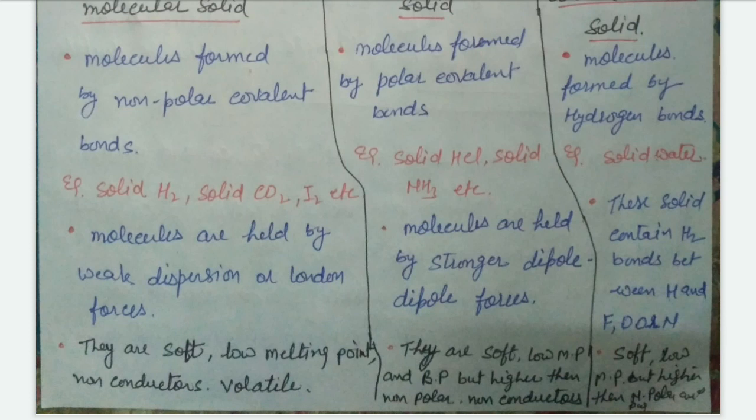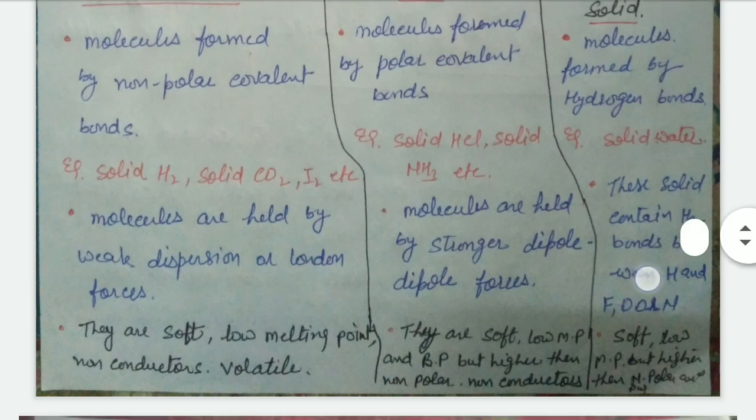This is because they are held together by stronger dipole-dipole force. These are also non-conductors of electricity and heat. And third one is hydrogen bonding molecular solid. These are also soft, with low melting and boiling point, but higher than non-polar and polar molecular solid. Right? They are also volatile. That's clear.